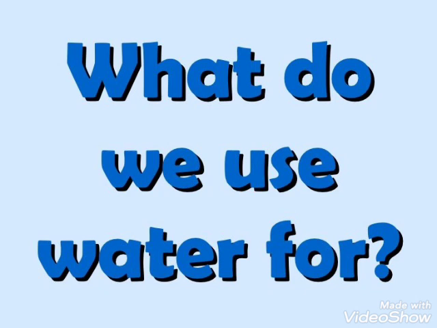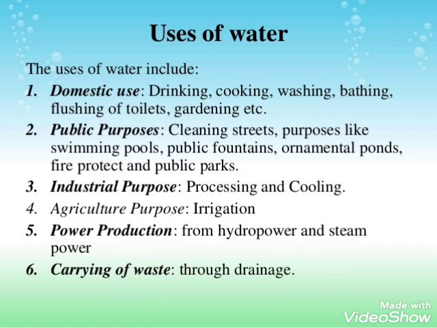As we discussed, we need water from morning to evening, from evening to night, but what do we use water for, what are the different uses of water. So dear students, we have different uses of water, which include firstly the domestic use, that is we need water for drinking, cooking food, for washing clothes and utensils, for flushing in toilets, for watering the plants, for cleaning the floors, and in gardening also. So we use water for these domestic uses.